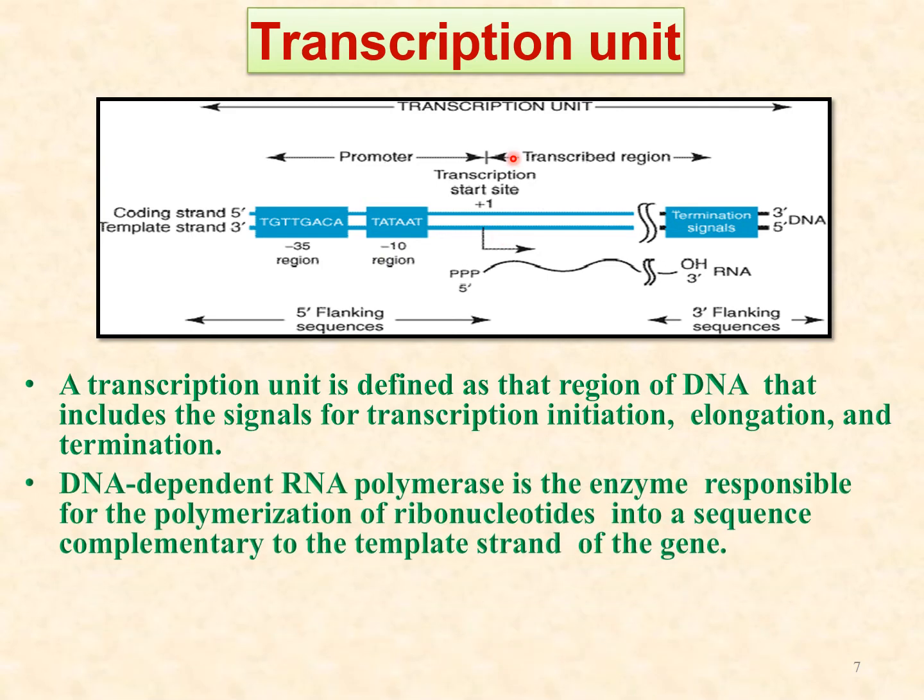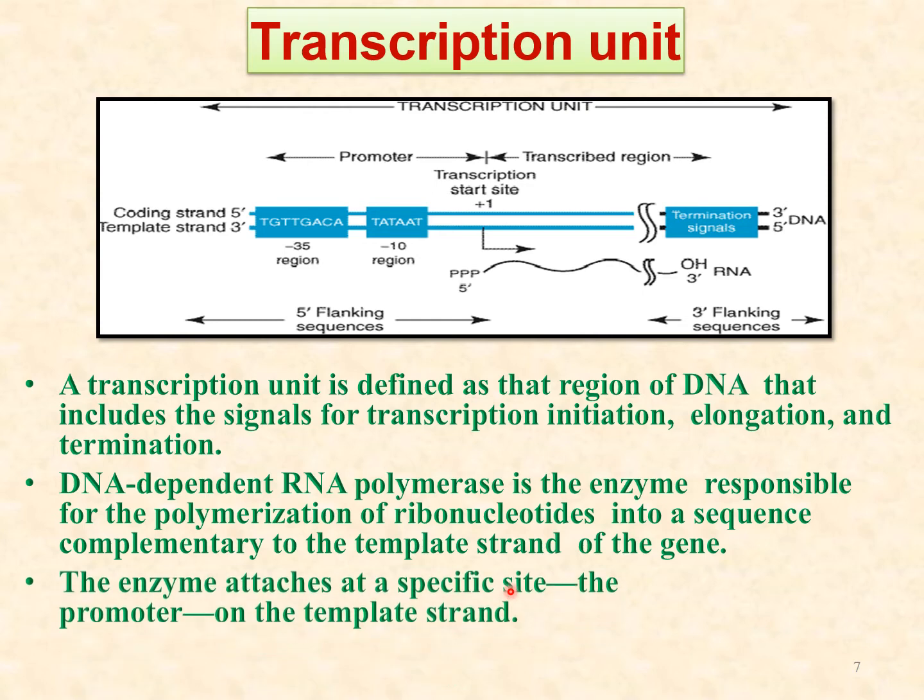DNA-dependent RNA polymerase is the enzyme responsible for the polymerization of RNA into a sequence complementary to the template strand of the gene. The enzyme attaches at a specific site, the promoter site. These are the promoter sites with the specific signals, and RNA polymerase binds on this promoter region.